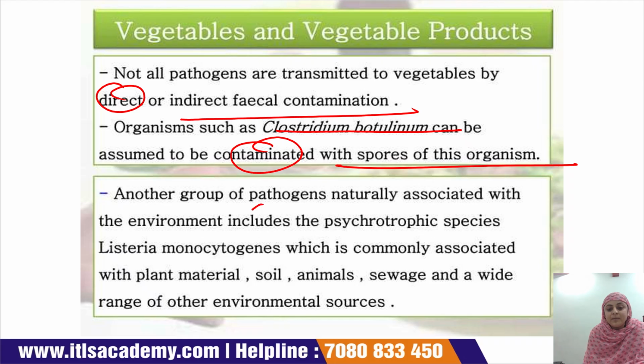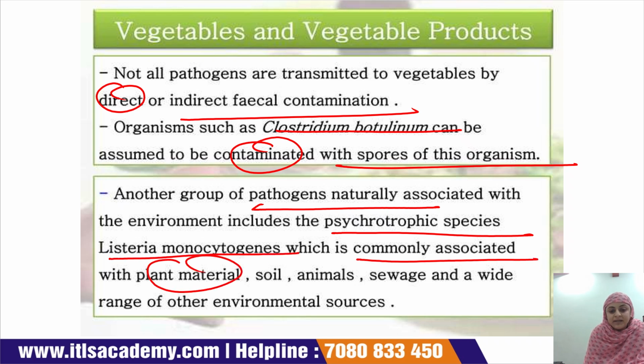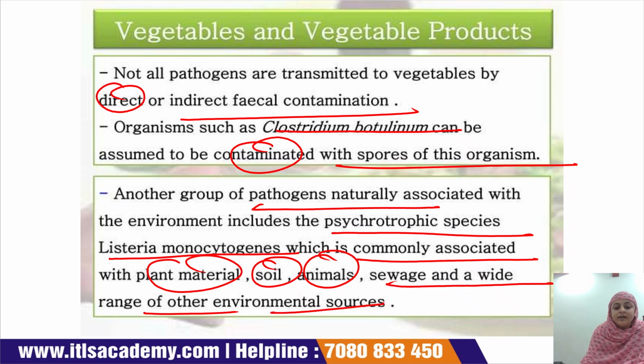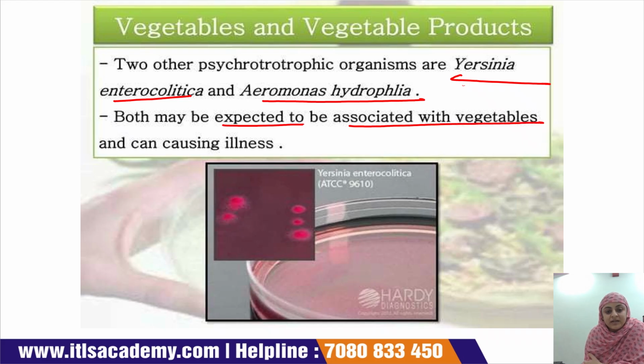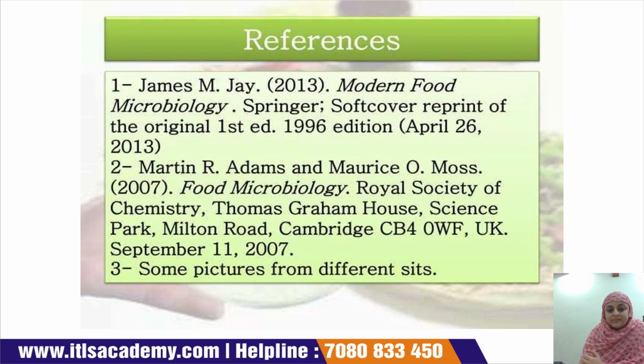Another type of pathogen which is naturally present in the environment is the psychrotrophic species Listeria monocytogenes, which is commonly associated with plant material, soil, animals, sewage, and a wide range of other environmental sources. Two other psychrotrophic microorganisms, Yersinia enterocolitica and Aeromonas hydrophila, may both be expected to be associated with vegetables, and can cause illness.